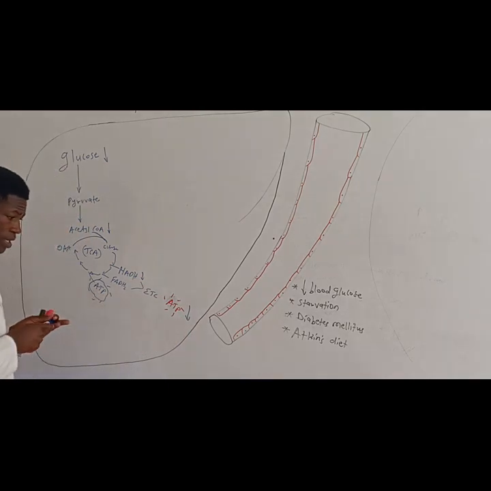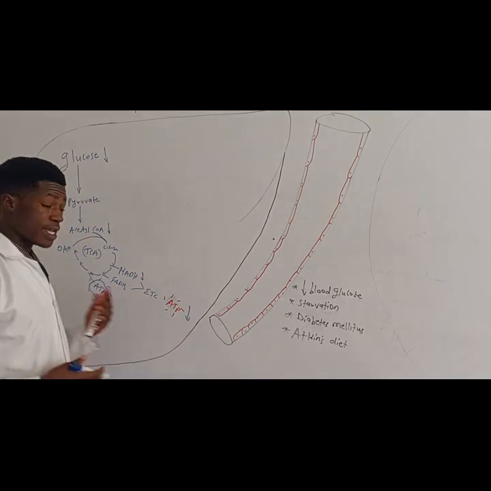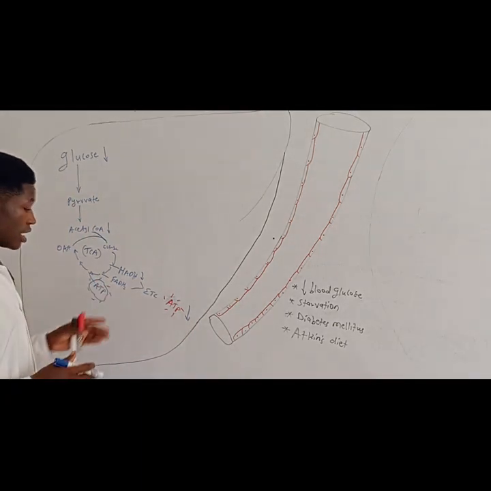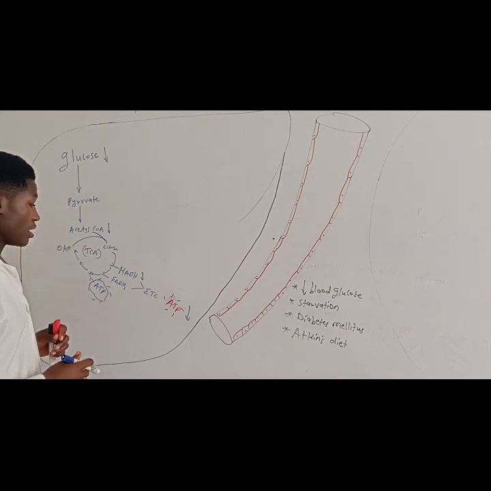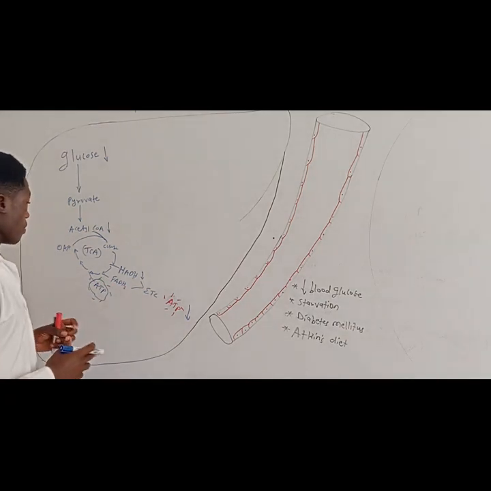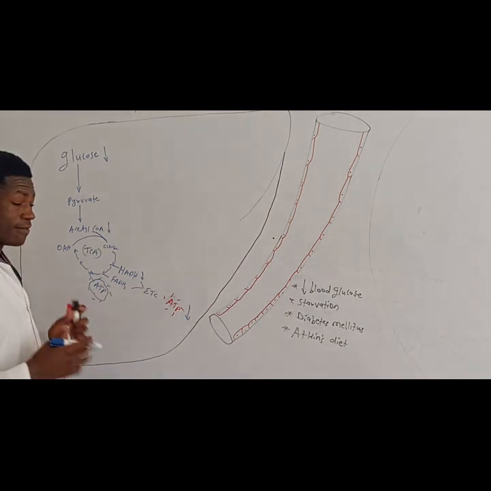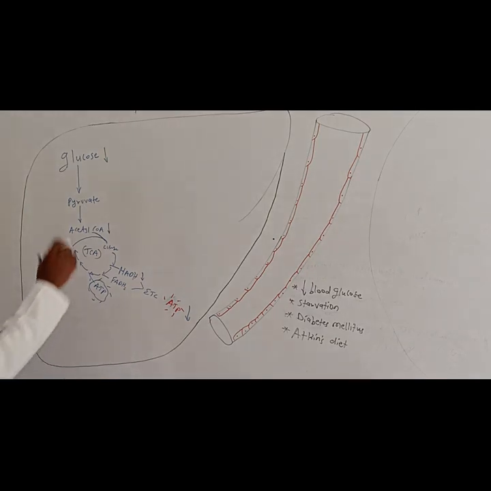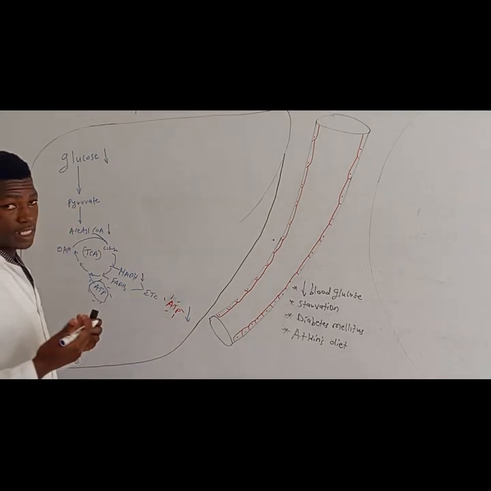Now, what will happen when you have low ATP? We need energy for muscle contraction, for digestion, for everything. We need energy so much that we cannot afford life without energy. And therefore, the body is going to divert into another pathway. Let us see what's going to happen. The body is going to divert into the breakdown of fatty acids.